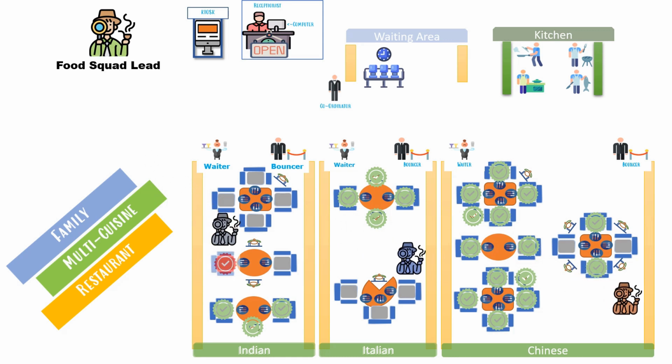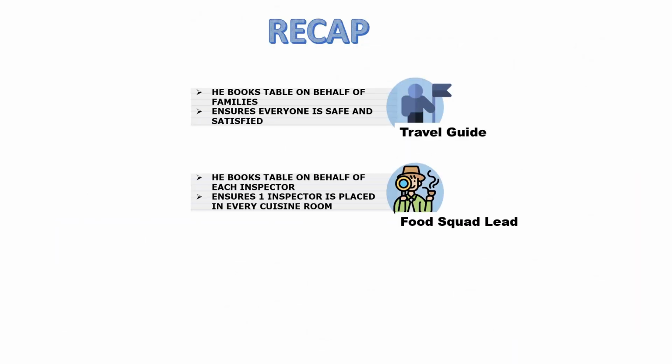So the way it works is the inspector is again the coordinator. They take a seat in every room and they get their individual seats in every room at the same time so that they can monitor the quality of the food being delivered. Summarizing it, the Food Squad leader books a table on behalf of each inspector. He ensures 1 inspector is placed in every cuisine room.